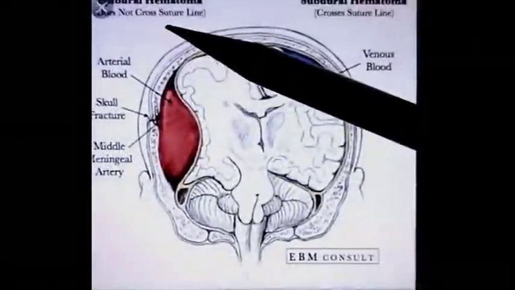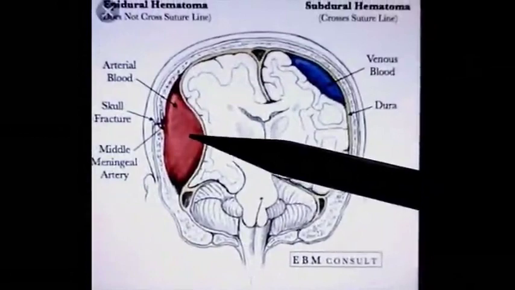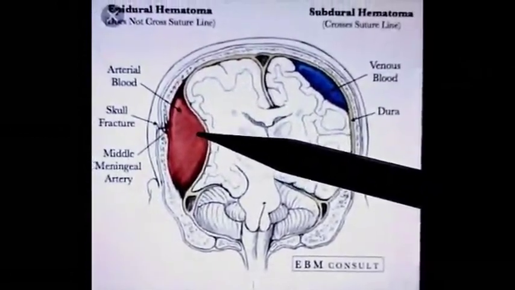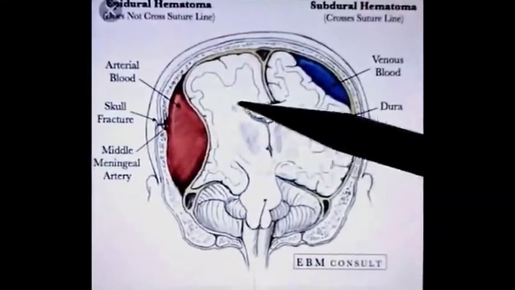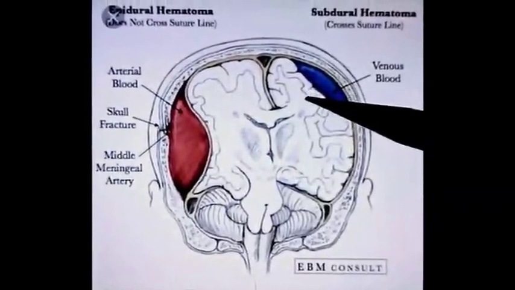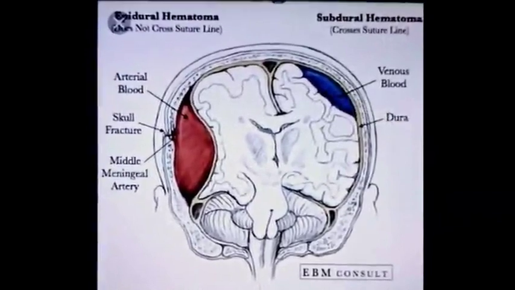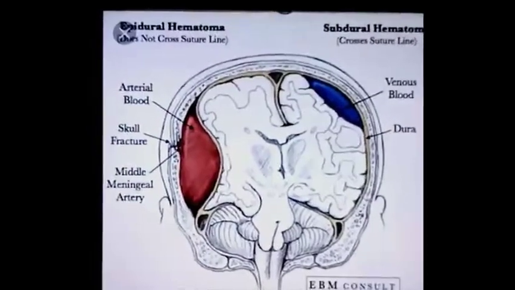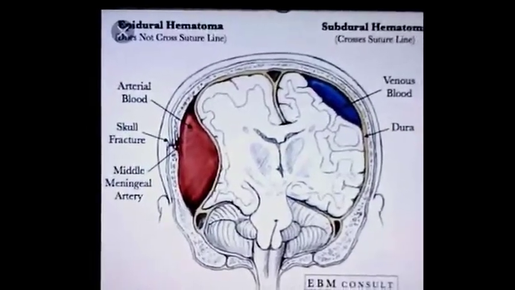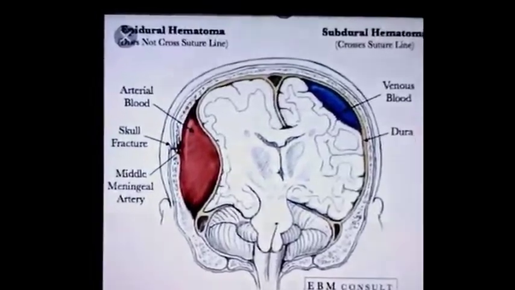In epidural hematoma, there is history of motor vehicle accident, and in subdural hematoma, there may be history of fall, but there is no history of any trauma to the head.